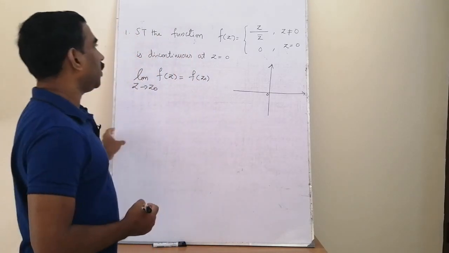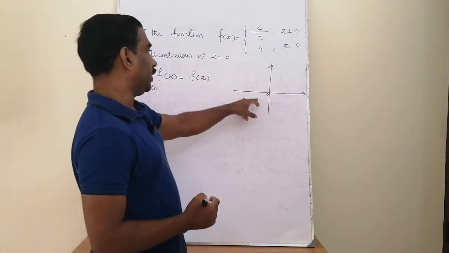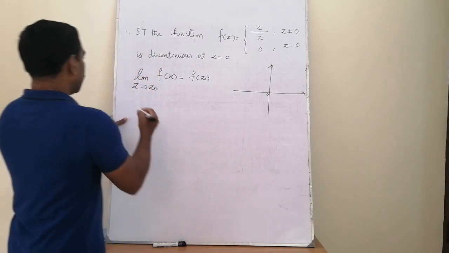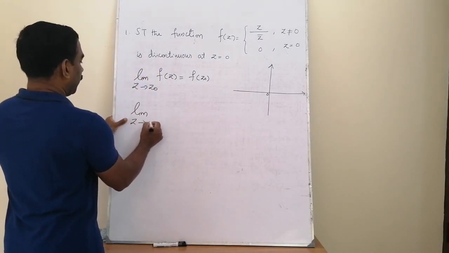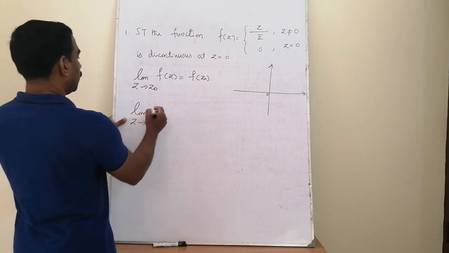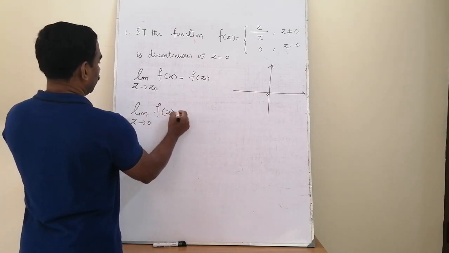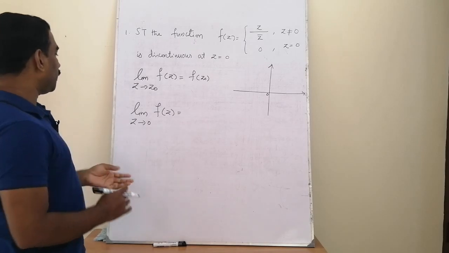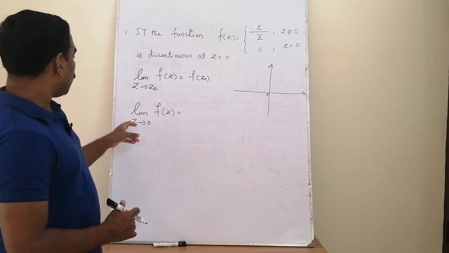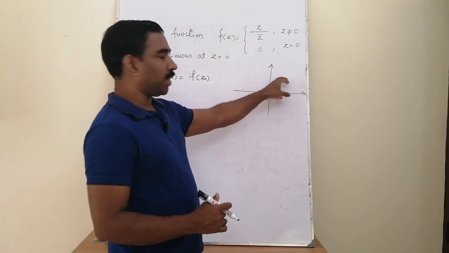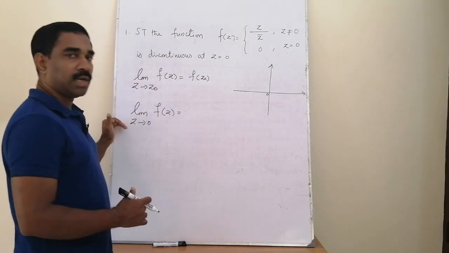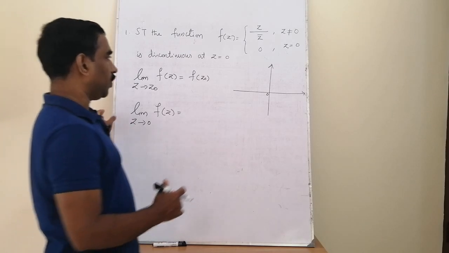So we are checking the continuity of the function f(z) at origin. And according to definition, for checking this existence of limit, we have to evaluate limit of z tends to 0 f(z). Limit z tends to 0 f(z) means when we are approaching 0 along any path in the complex plane, all the limit values must be identical or it must be unique.